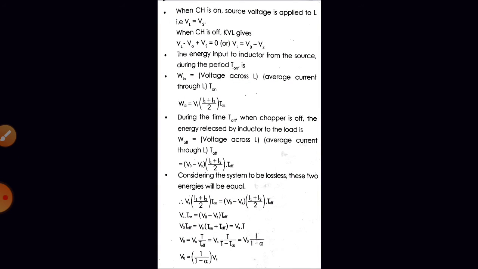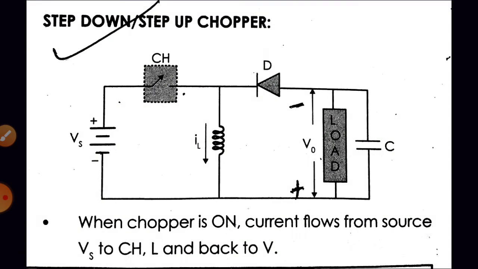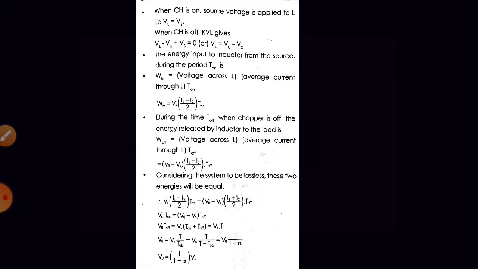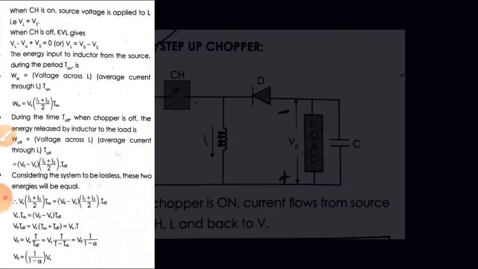After that we calculated the energy stored by the inductor during on time and the energy released by the inductor during off time. Next we equated the energy stored and the energy released, right? Because at the starting of the first cycle the initial current value was I1, and at the end of the first cycle the value of the current is again the same, that is I1. So we considered the energy stored equal to the energy released, and we derived the expression for V0 average.